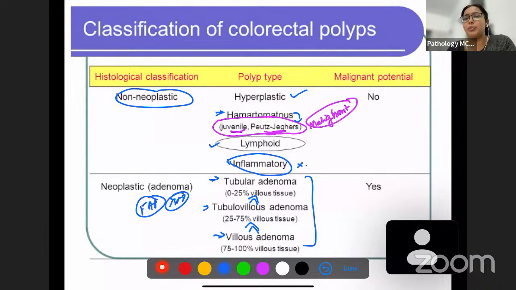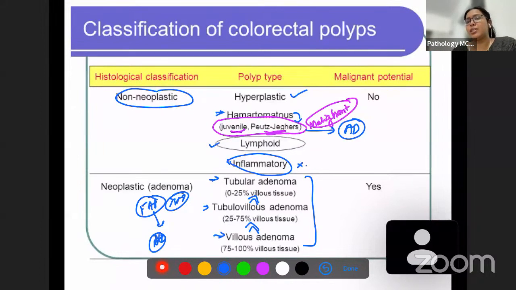So this pigmentation is a very important clue to identify Peutz-Jeghers syndrome, because this is a hereditary condition with an autosomal dominant pattern. Similarly, familial adenomatous polyposis also has an autosomal dominant pattern of inheritance.